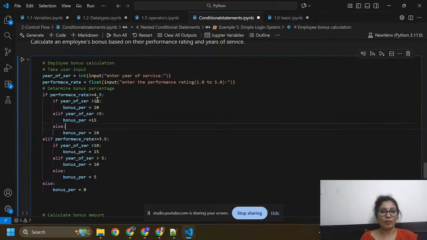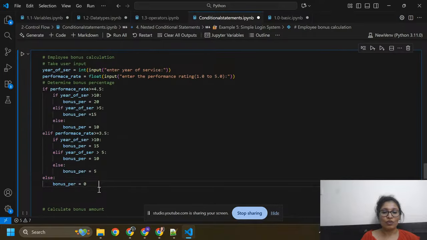So if we don't meet these two conditions, like if we have performance rate equals to 0, then it will check here if performance rate is greater than equals to 4.5. No, this condition does not match, so we need to skip this condition. And here I'm going to check again: 0 is greater than equals to 3.5, because our performance rate equals to 0. So this condition is also skipped, and here it executes this else block, bonus percentage equals to 0. Okay, I hope you got it.